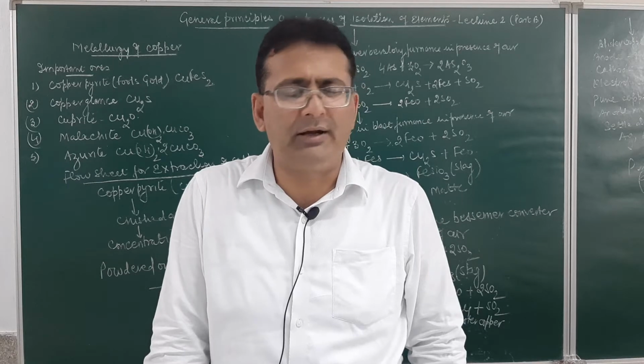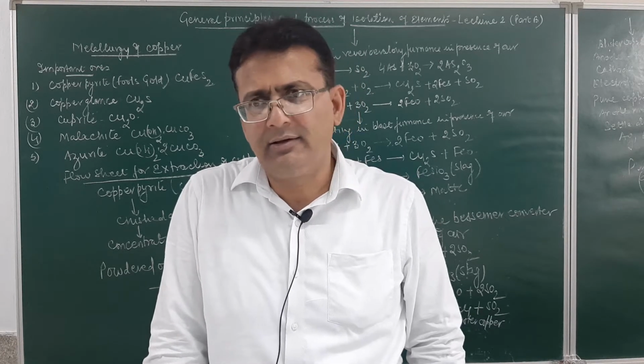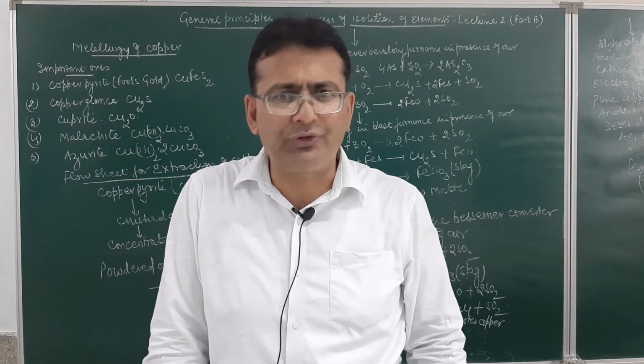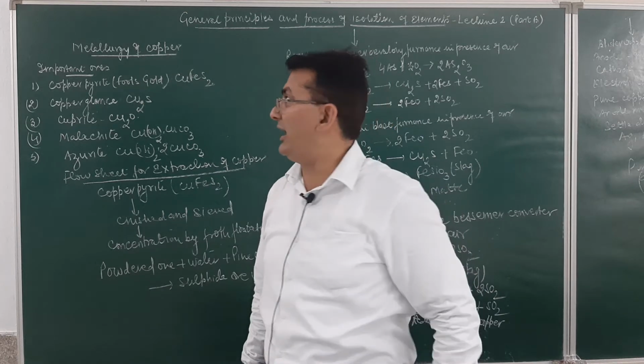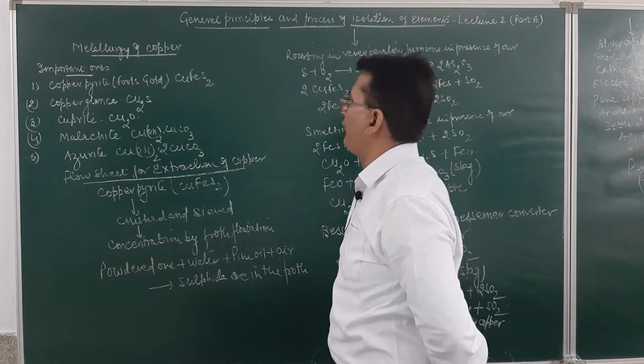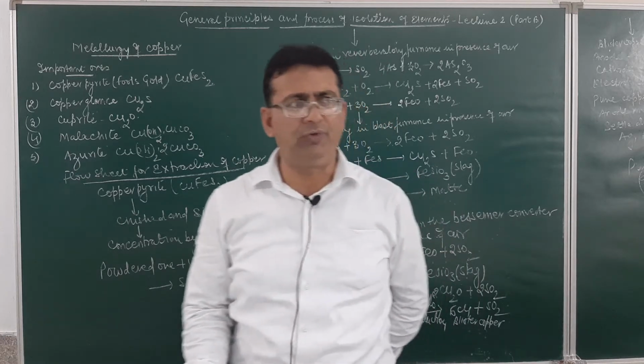In this chapter on isolation of elements, by now we have done the two metallurgical extractions, that of iron and zinc. Now, as per this reduced syllabus, two more extractions are to be done: the isolation of copper, or the metallurgy of copper, and the metallurgy of silver.